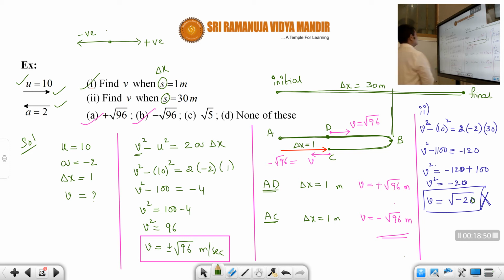Okay, students. So therefore none of this is correct. I hope you got clarity. These types of problems are very interesting and also very important, students. Whenever the velocity and acceleration are in opposite directions, then only the body will take a U-turn. Then only there will be a difference between distance, displacement, and the sign of velocities, and how to calculate displacement in both cases, that means before taking the U-turn and after taking the U-turn.